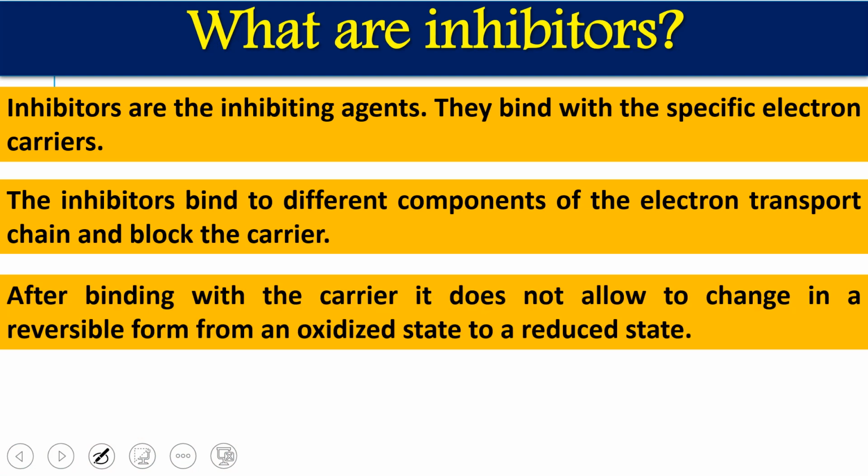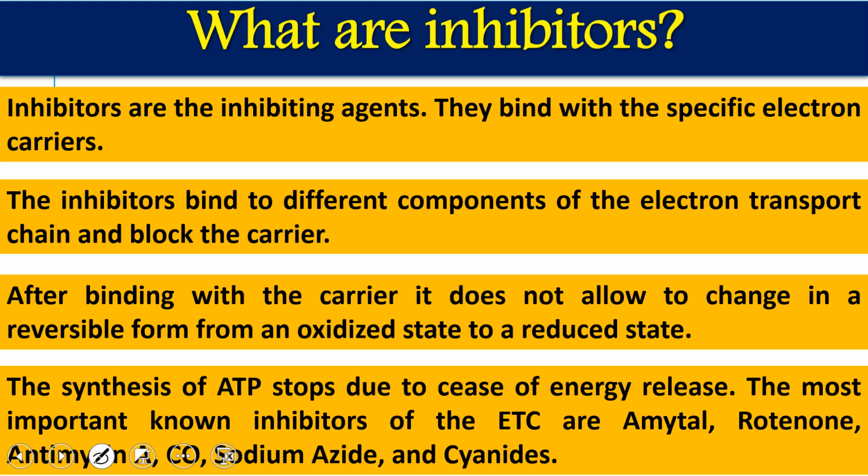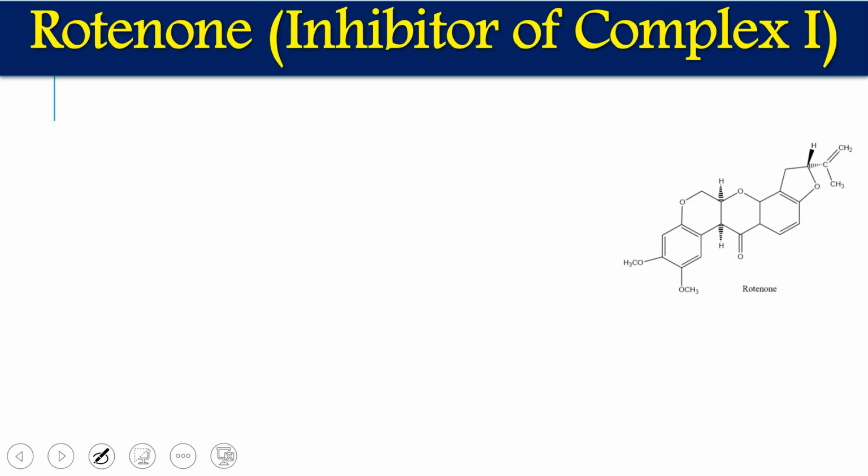Once an inhibitor binds with the carrier, it does not allow it to change reversibly from an oxidized state to a reduced state. It blocks the electron movement from that particular component to the next step. The synthesis of ATP stops due to the cessation of energy release. The most important known inhibitors of the electron transport chain are amytal, rotenone, antimycin A, carbon monoxide, sodium azide, and cyanide. These are some of the inhibitors, and we are going to see them one by one.